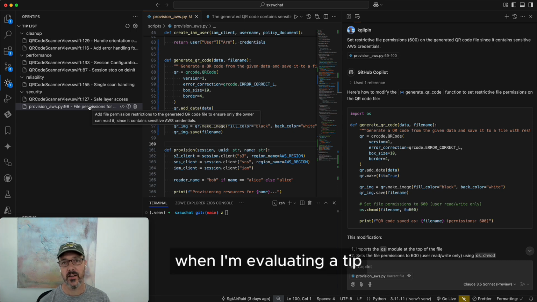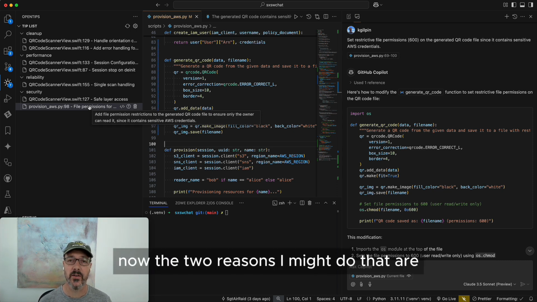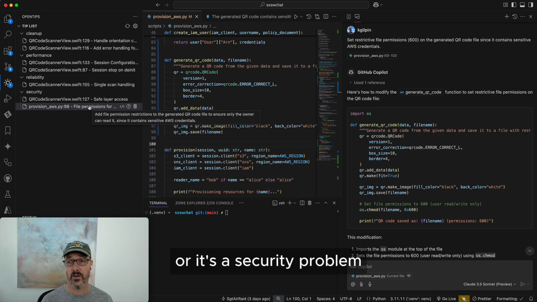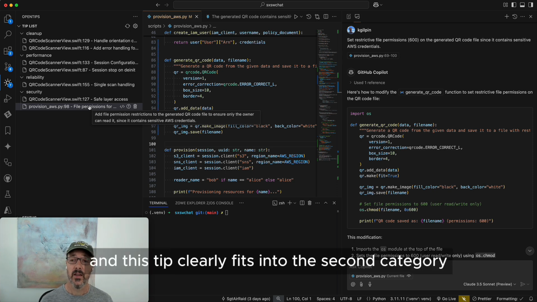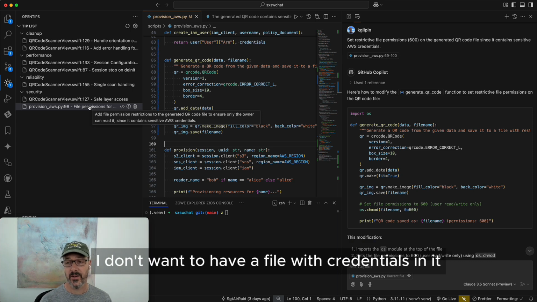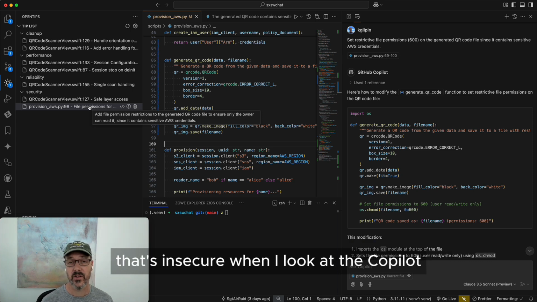When I'm evaluating a tip to see if I want to implement this change now, the two reasons I might do that are it fixes the user experience or it's a security problem. And this tip clearly fits into the second category. I don't want to have a file with credentials in it that's insecure.